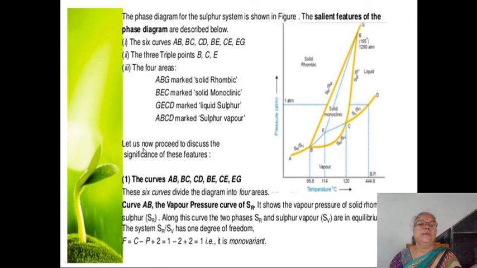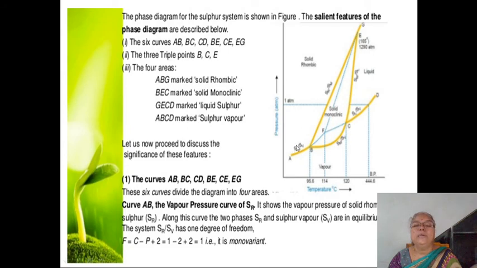Okay, then let us now proceed to discuss the significance of these features. The curves AB, BC, CD, BE, CE and EG: these 6 curves divide the diagram into 4 areas. The curve AB is the vapor pressure curve of sulfur rhombic.